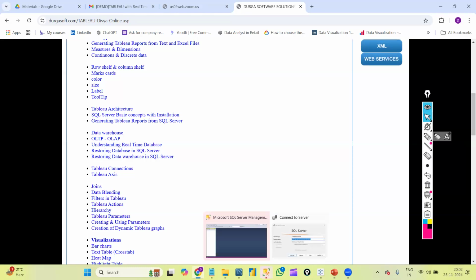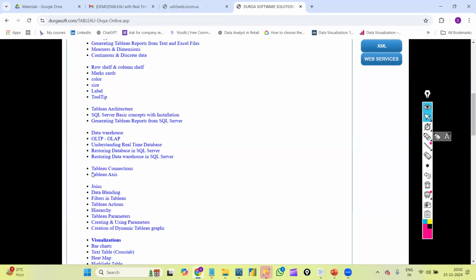Am I clear, Swapnish? Yes, ma'am. So going forward, we are just discussing some basics now, right? Once we start our actual classes, I will give you the real-time SQL Server database. Then we will start with the actual concepts, that is, Tableau connections, joins, and data blending will be our next concepts.